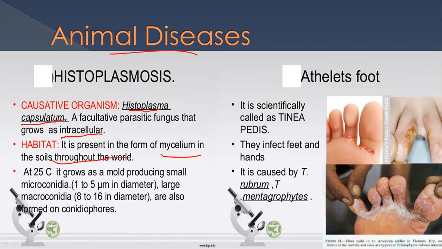When we inhale the spores, we can get problems like flu, cough, chronic TB, as well as loss of vision, which can also derive from histoplasmosis.